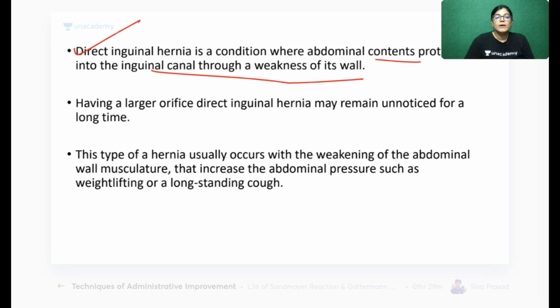Protrusion is occurring through a weakened area, through weakness of the wall, the inguinal triangle. So they have a large orifice. This type of hernia occurs with the weakness of abdominal muscle and musculature. So actually, direct inguinal hernia is more common in a person who does weight lifting or has long-lasting coughing. In case of abdominal wall weakness, the herniation is occurring through the inguinal triangle.